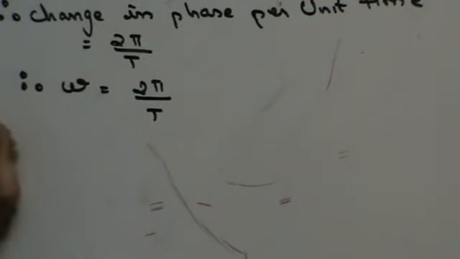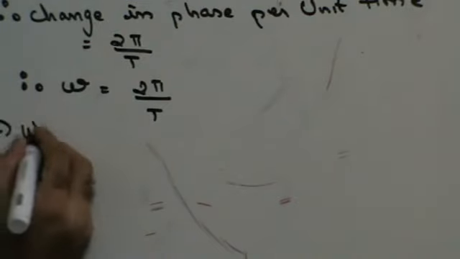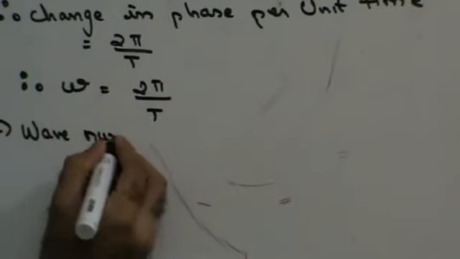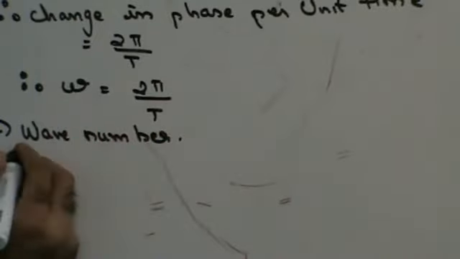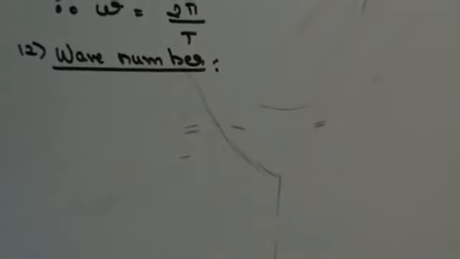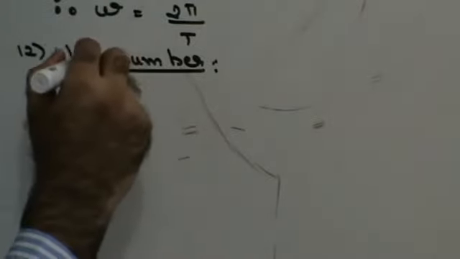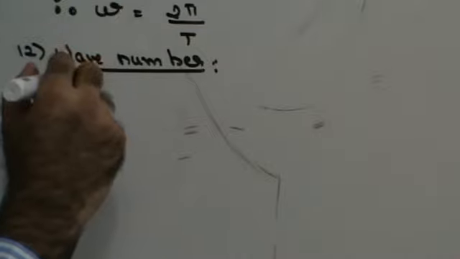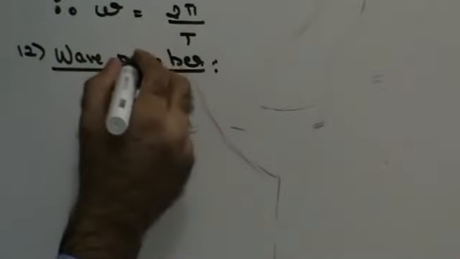Fine. Next, what do you understand by wave number? Wave number is the reciprocal of wavelength.